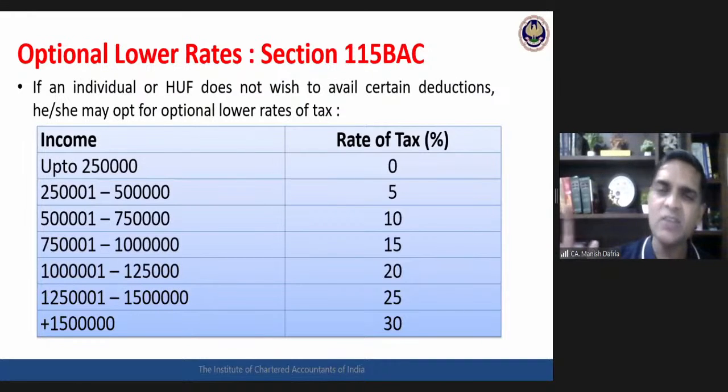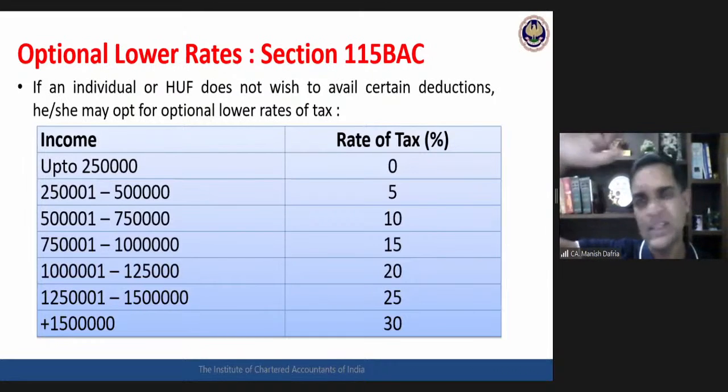Cess and surcharge would be applicable normally. If the income is more than 50 lakhs, then the surcharge would be applicable as per those rates. Cess would always be there at the rate of 4%.